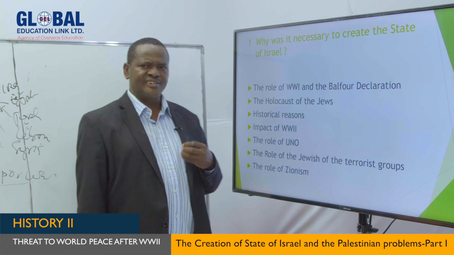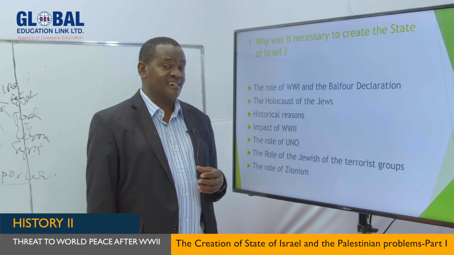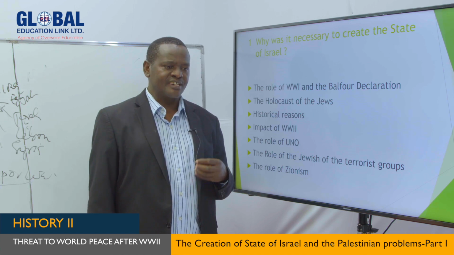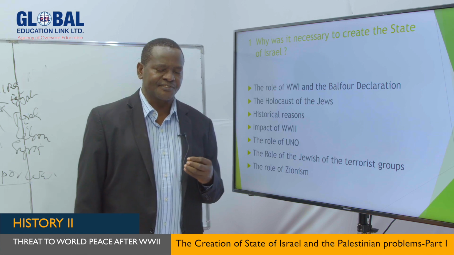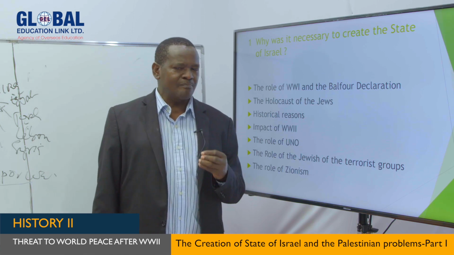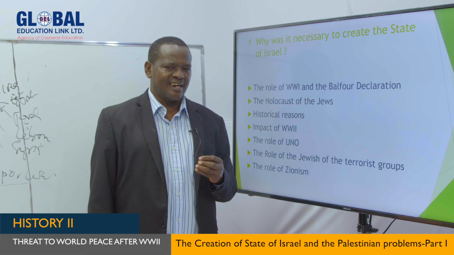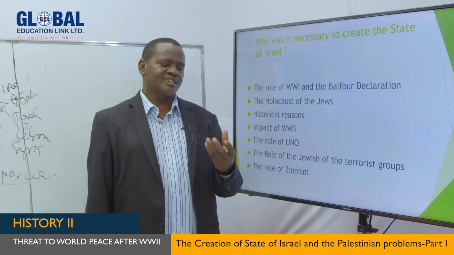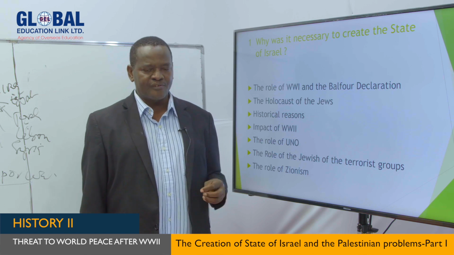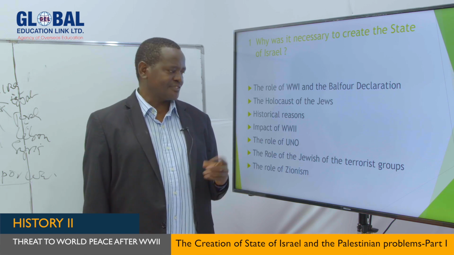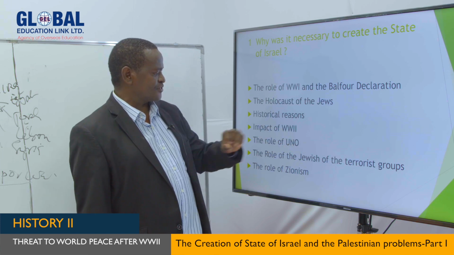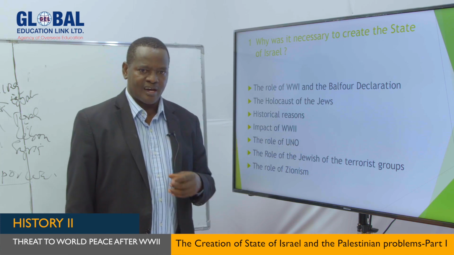Another point is the role of the United Nations organization. The United Nations has played a very major role, especially when they agreed for the issue of the establishment of a Jewish state to be tabled, to be brought into the discussions, and later to allow the voting to take place, whereby the majority agreed and some others, of course, rejected, others walked out, and so on. But all in all, the new State of Israel was established because of the role played by the United Nations organization.